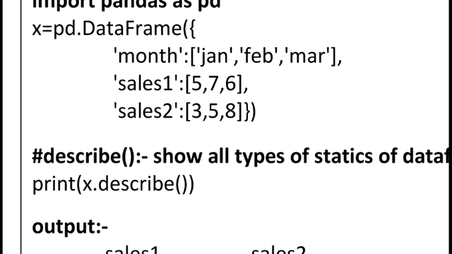So I am using the list concept here. Square brackets represent a list. So 3, 5, 8, then close the square bracket, then close the curly bracket, because all the values of the dictionary are stored, and finally we close the small bracket to complete this data frame.